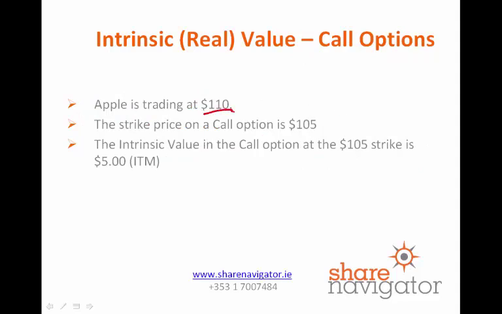Apple is trading at $110. The strike price of a call option is $105. So the intrinsic value of the call option at the 105 strike has to be $5. So let's think about this logically, folks. A call option gives somebody the right to buy a share at an agreed price by an agreed date. Now, if you buy a call option giving you the right to buy Apple at 105, well, if it's trading in the market at 110, that's giving you a $5 advantage. So that's real value. And that's what in the money is for a call option. It's that real value.